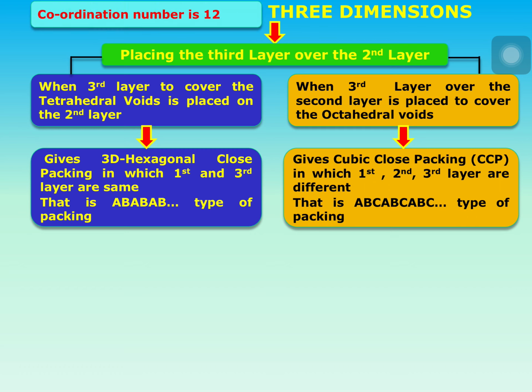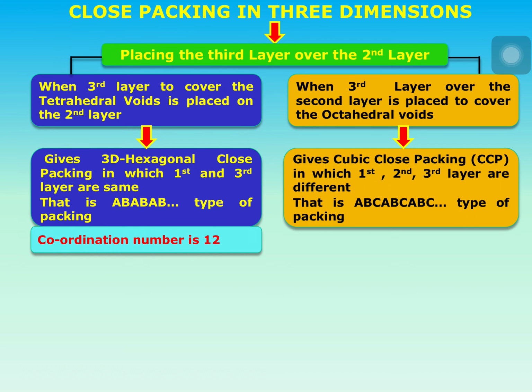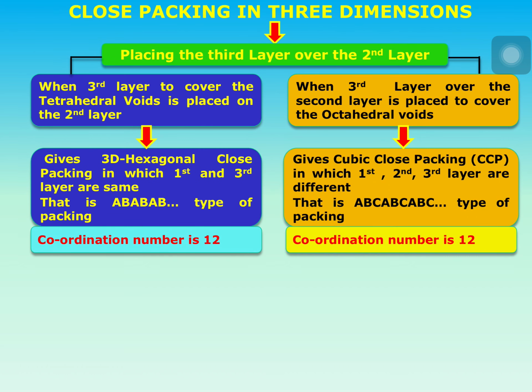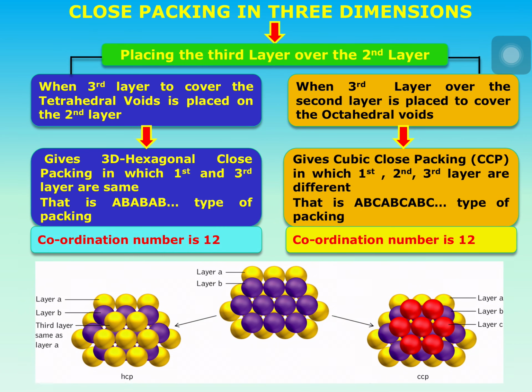So you are getting HCP packing, you are getting CCP packing, but in both the cases the coordination number is 12. See, look at the layer diagram. It's difficult to understand, but you have to imagine. Solid state you have to imagine, so that you will better face it.